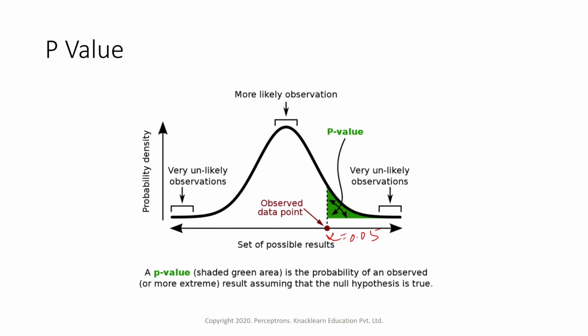It is the probability of an observed or more extreme result, assuming that the null hypothesis is true. So once we get that, if any value is falling below the alpha value, those are the p-values. If the p-value is less than alpha, then we reject the null.